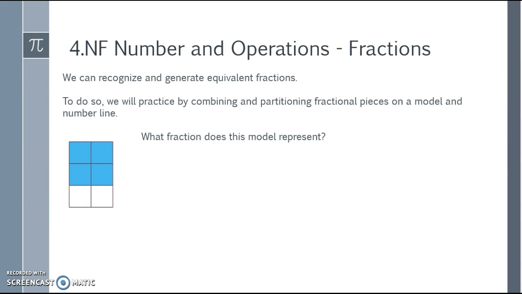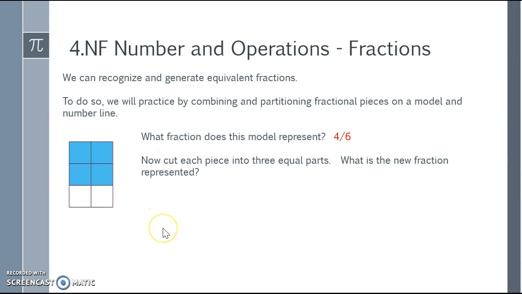So what fraction does this model represent? I see that there are 6 pieces, so each piece represents 1/6, and I see that there are 4 copies of 1/6 shaded, so therefore it equals 4/6. Now cut each piece into 3 equal parts.